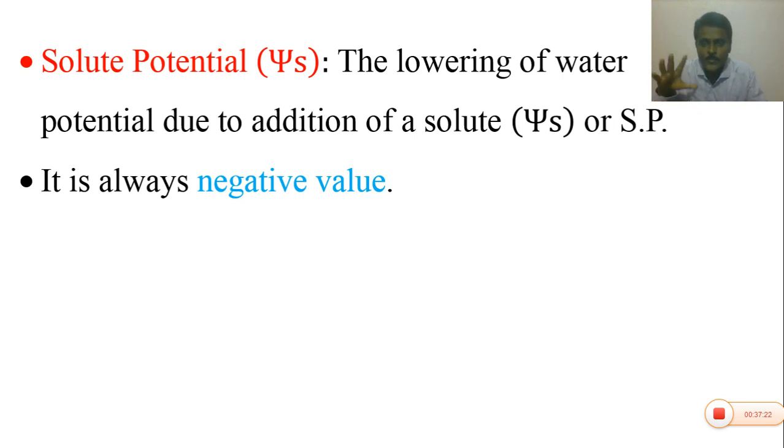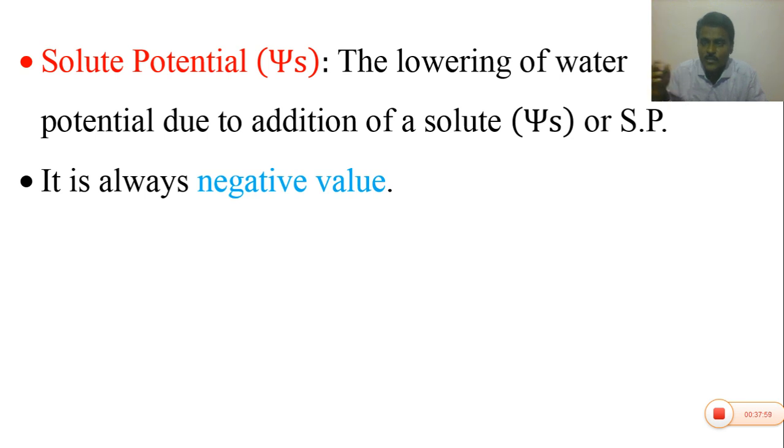You know that pure water has the maximum, 100% of water molecules are free. If you add any solute like salt or sugar to pure water, automatically it becomes a solution. So the lowering of water potential due to addition of solute. If you add salt or sugar to pure water, it becomes a solution. In the solution, water molecules are less, so automatically the water potential decreases.